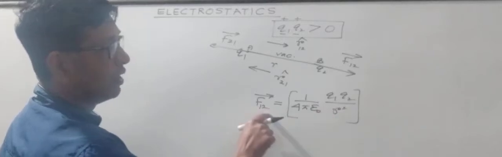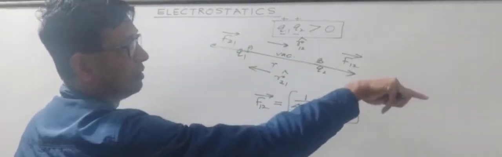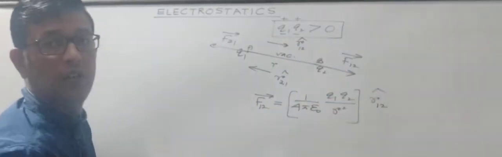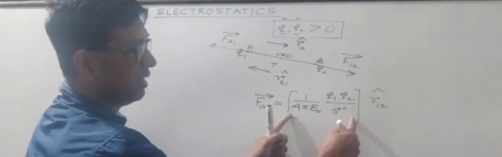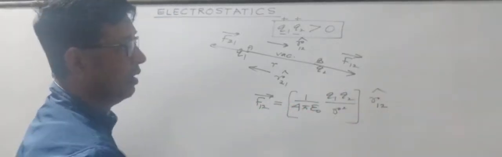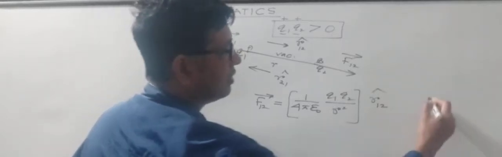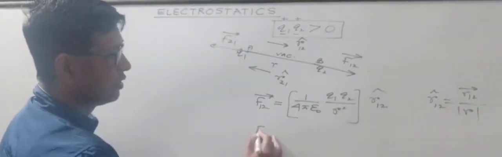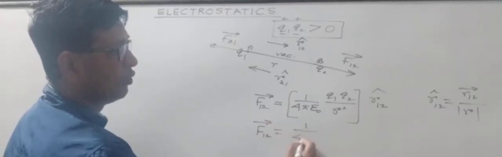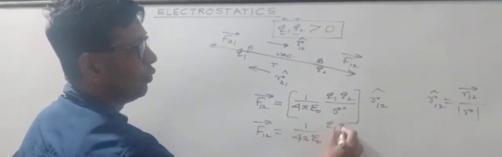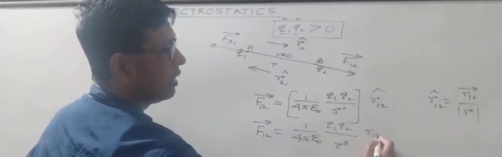Now what about its direction? F12 is directed from A to B, and it is represented by R12 cap. So here we will specify R12 cap, right? So this is a vector quantity, this is the scalar part, and this is the direction part. Unit vector, as you are aware, can be written as vector divided by its magnitude, right? So it can also be written in this manner: 1 over 4 pi epsilon Q1, Q2, substitute this value over here, so you get R cube, and here we get R12 vector. Put this as equation number 1.